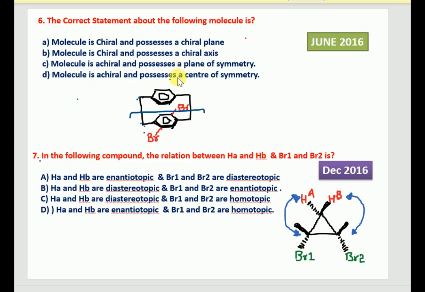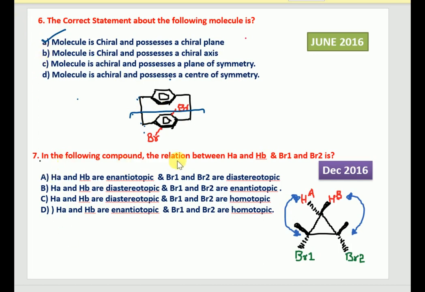And we can say the molecule is chiral. Why? Because it has a chiral plane. Chirality arises in cyclophanes because of the plane. So the molecule is chiral and it possesses a chiral plane. Option A will be the right answer.